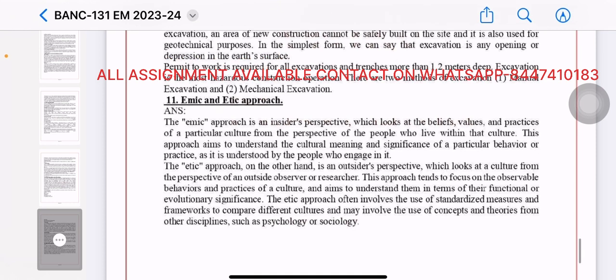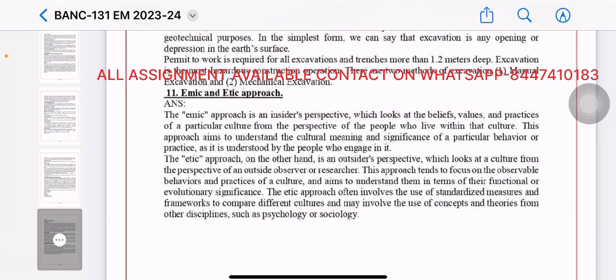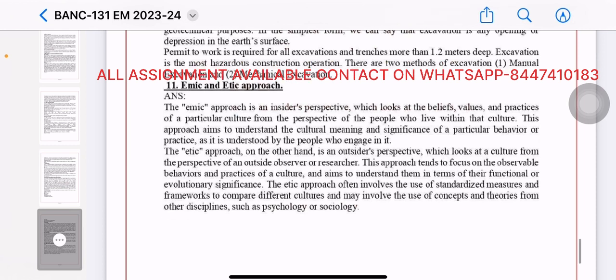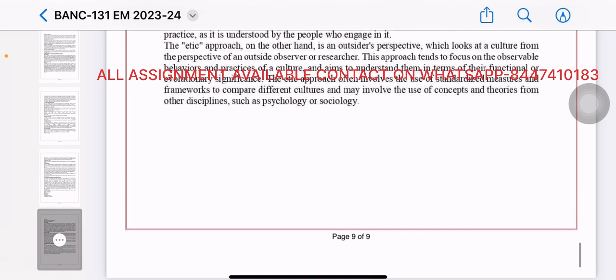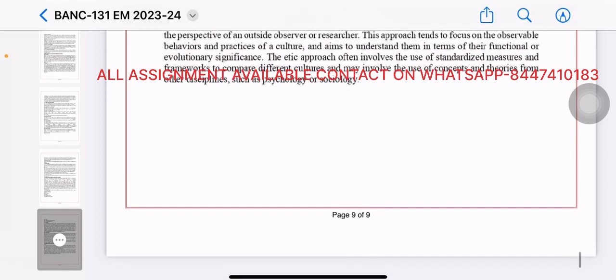The etic approach, on the other hand, is an outsider perspective which looks at the cultural form, the perspective of an outside observer or researcher. This approach tends to focus on the observable behavior and practices of a culture and aims to understand them in terms of their functional or evolutionary significance. The etic approach often involves the use of standardized measures and frameworks to compare different cultures and may involve the use of concepts and theory from other disciplines such as psychology and sociology.